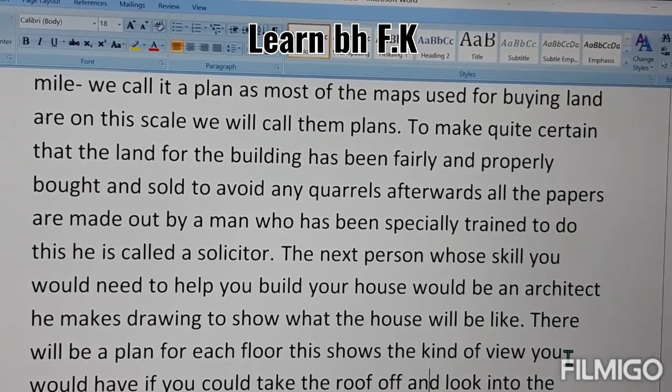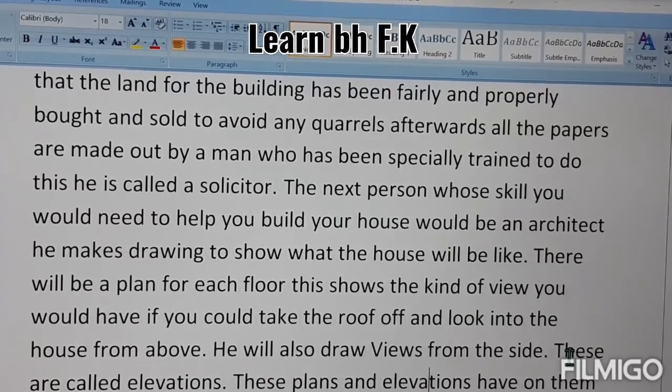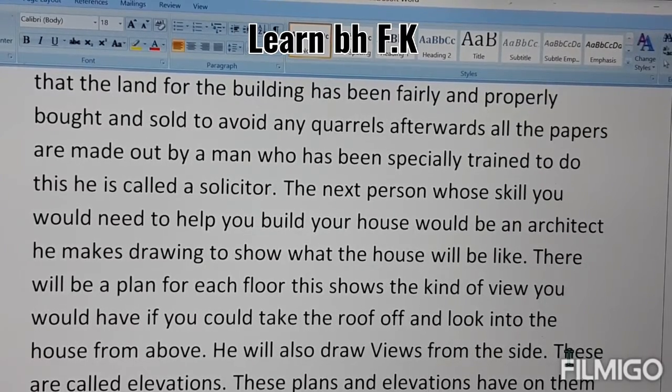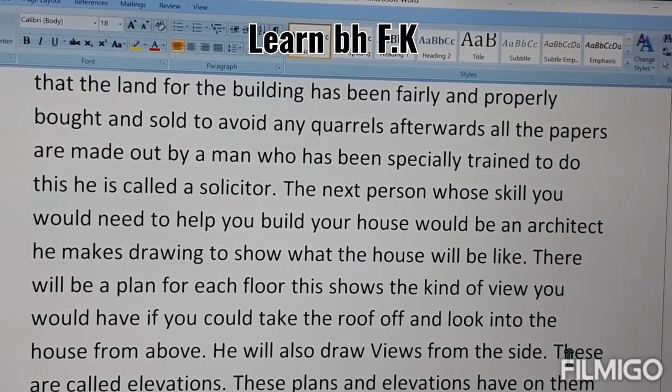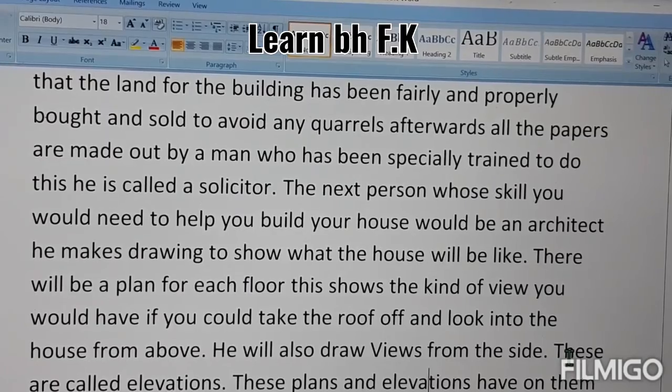If you could take the roof off and look into the house from above, it means you can easily see the plan of the floor. You can see easily where the room is, where the kitchen is, where the wardrobe and other sections are, from above.